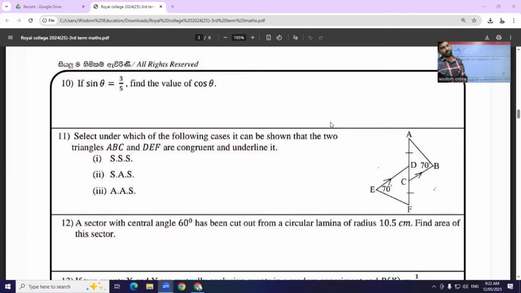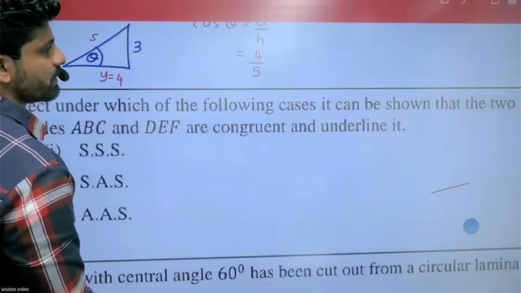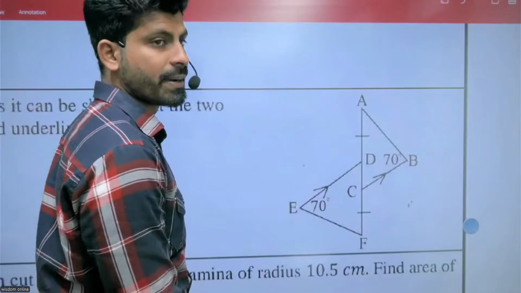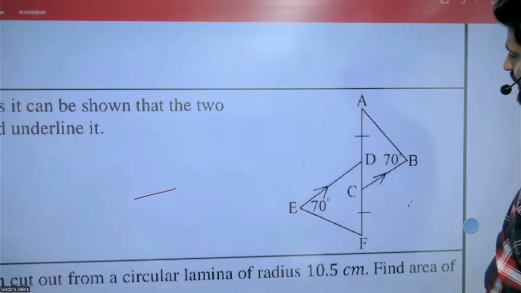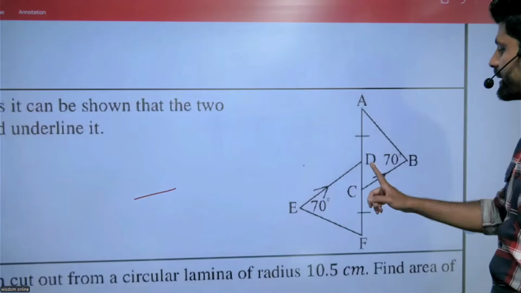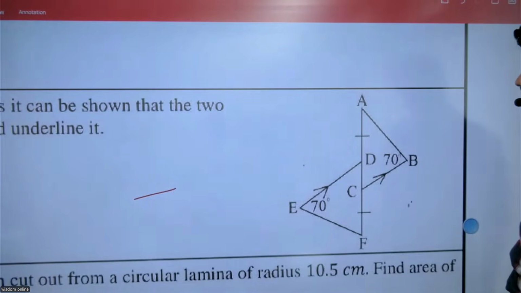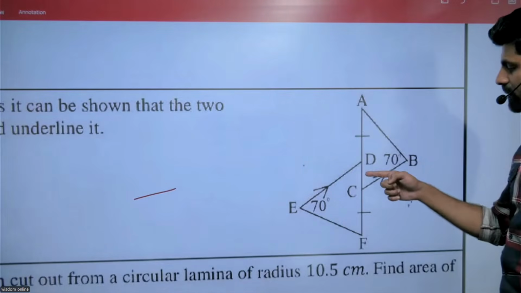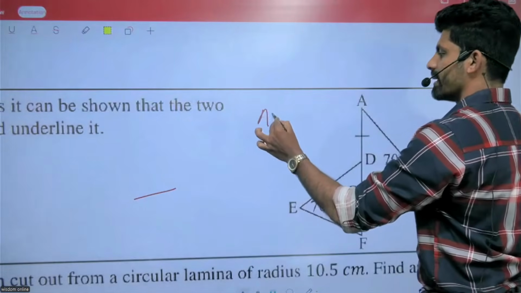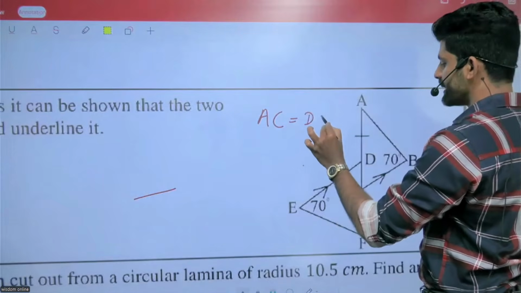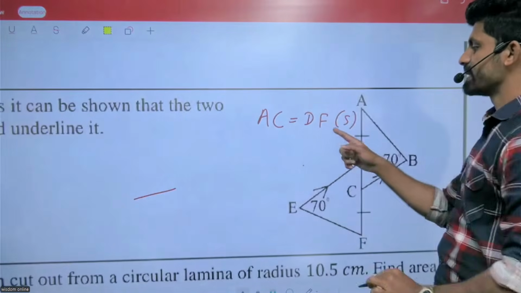Now you can see those two triangles. 70 and 70 are equal. AC equals DF. This is a side, and this one is also a side.